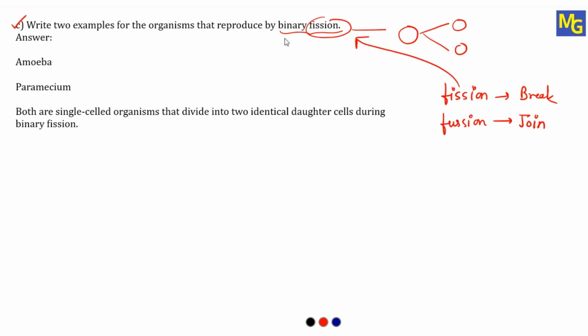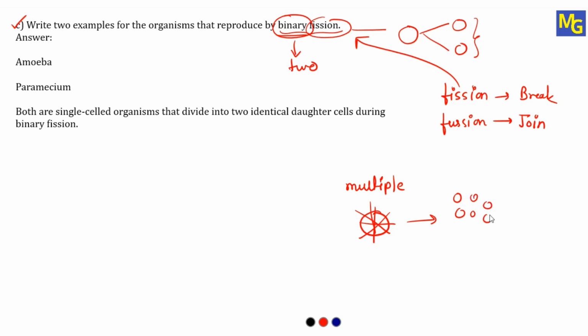Fission means breaking. So binary fission means what? Bi means two. If the animal or the cell breaks and gives another individual, then this fission is called binary fission. There is one more fission which is called multiple fission. Multiple means many. So if one cell breaks and gives multiple cells, then it is called multiple fission.